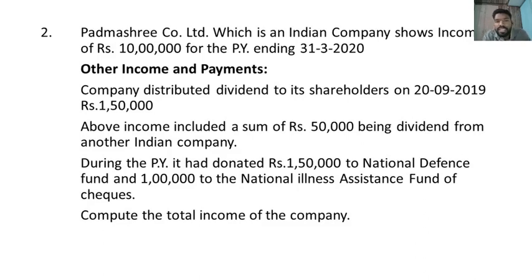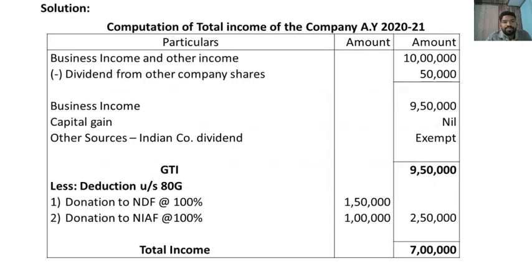During the previous year, it had donated 1,50,000 to National Defense Fund. So deduction under section 80G without limit, deduction rate of qualifying amount is 100%, and 1 lakh to the National Illness Assistance Fund. Again, it comes under without limit 100% deduction. Compute the total income of the company.